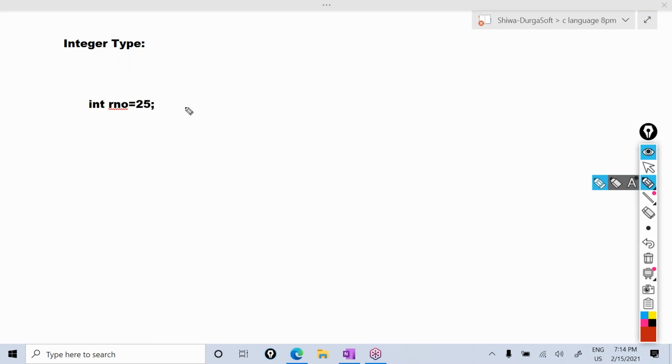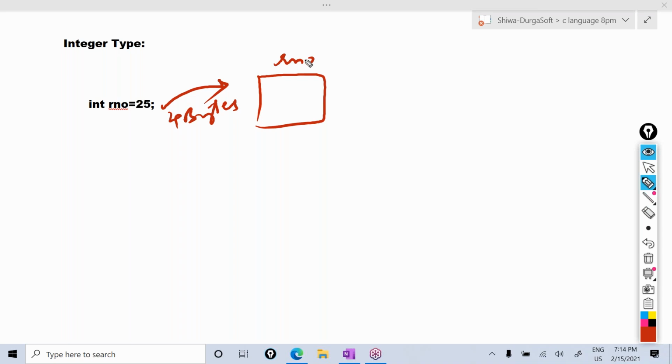With this statement, what happens here? When we write this statement in the program and it executes, some memory will be allocated. How much memory? 4 bytes of memory will be allocated. For this 4 bytes memory location, it gives the name roll number. This roll number is called a variable. The value 25 will be stored in roll number. So memory will be allocated here, and in that it stores the value.